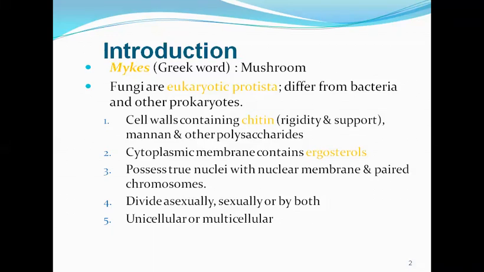Fungi are eukaryotic protista. They differ from bacteria and other prokaryotes in many different aspects. The cell wall of fungi contains chitin, mannans, and other polysaccharides. The chitin gives rigidity and support to the fungal cell. The cytoplasmic membrane of fungi contains sterols. Fungi possess a true nucleus with a nuclear membrane and paired chromosomes. They divide asexually, sexually, or by both methods. And fungi can be seen as unicellular forms or multicellular forms.